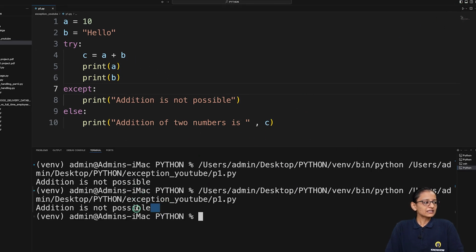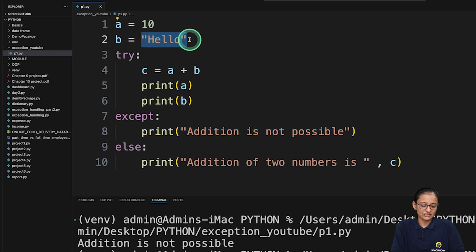So you will get a result: addition is not possible, and the else block is not executed. That means the try block is generating an error at this line, so it will come here and print addition is not possible, then the else block will not execute. Now let's remove this hello and assign 30 inside that.